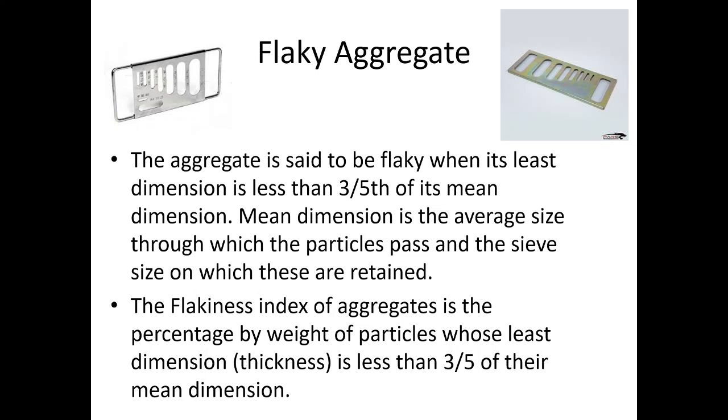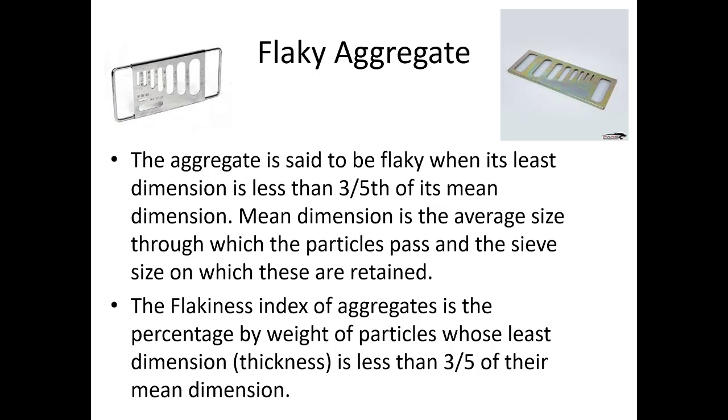Then flaky aggregate. The apparatus shown in the photograph is used to check whether the aggregate is flaky or not. From a particular size slot, the aggregate is passed, and if it passes, then the aggregate can be termed as flaky aggregate. Now, which aggregate can we call flaky?